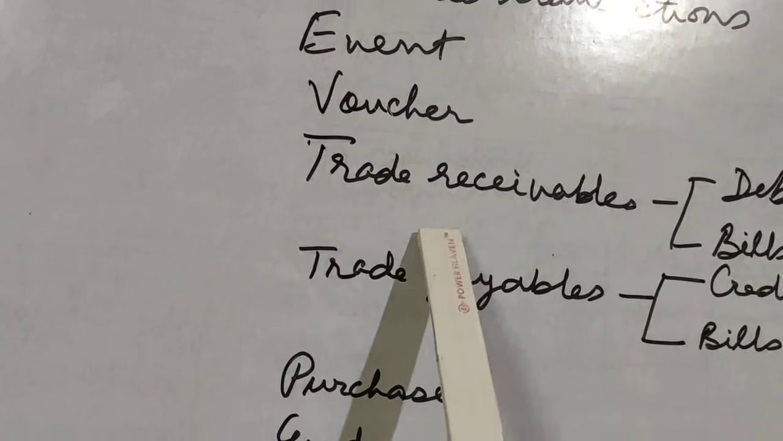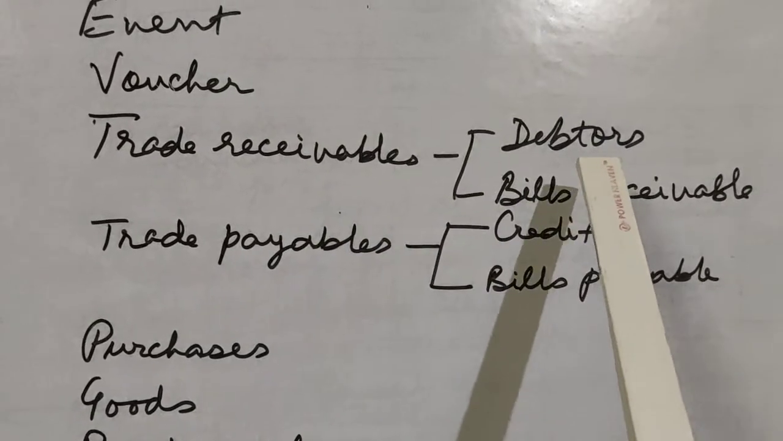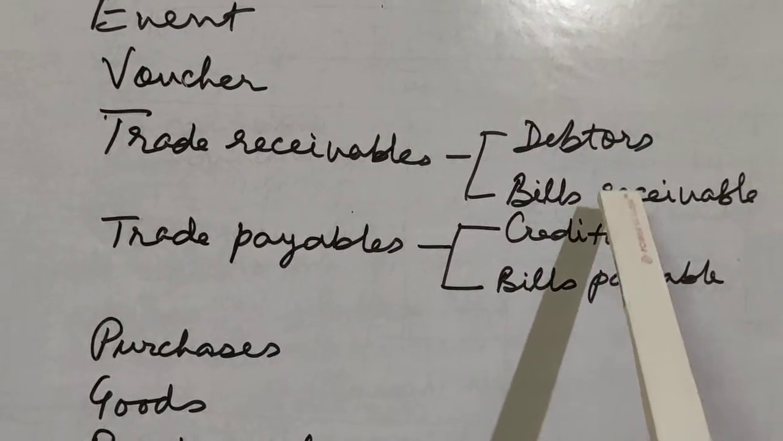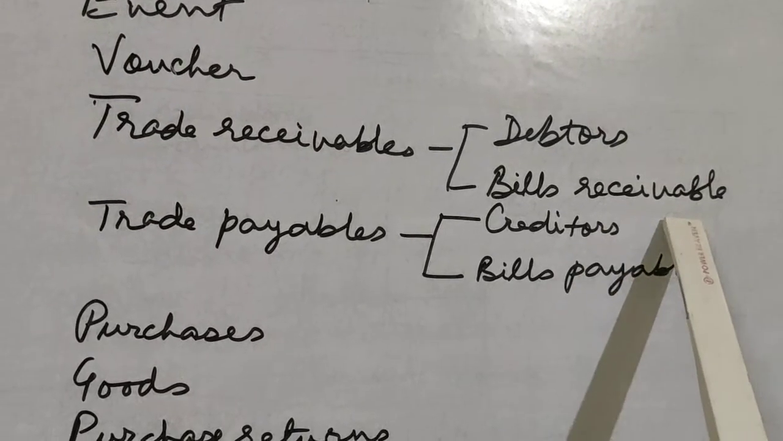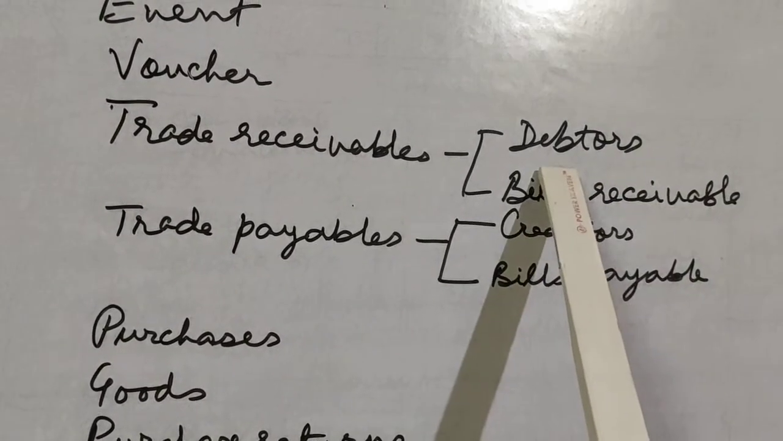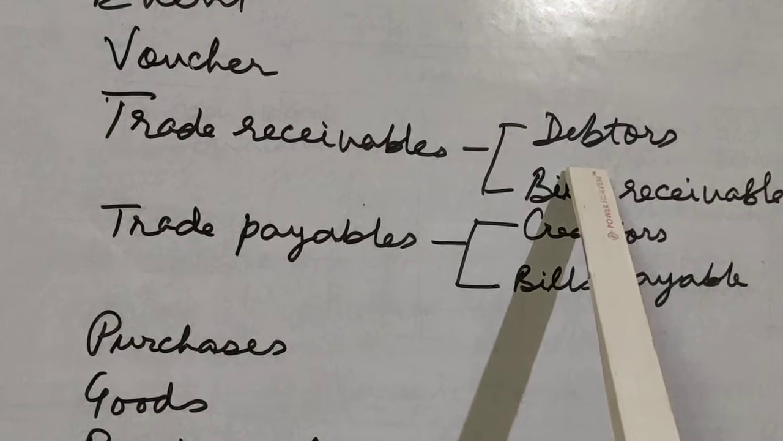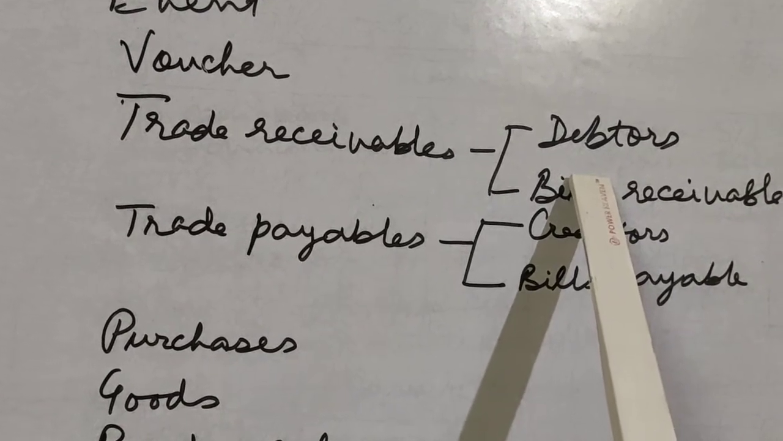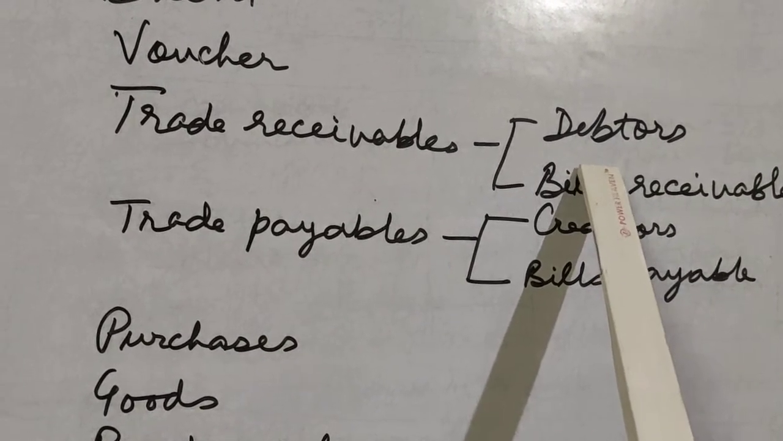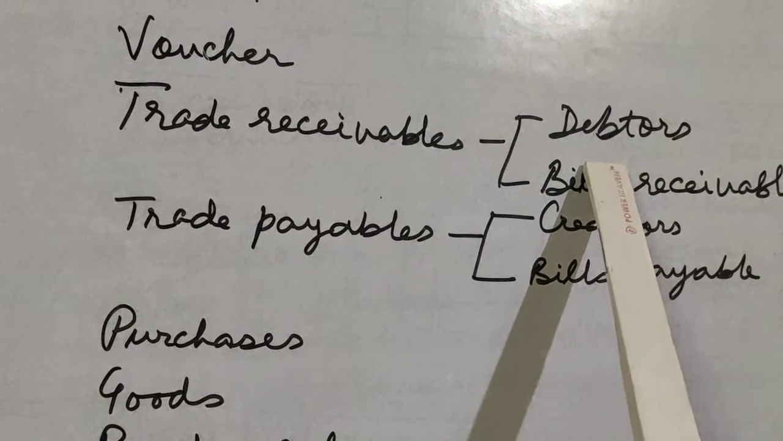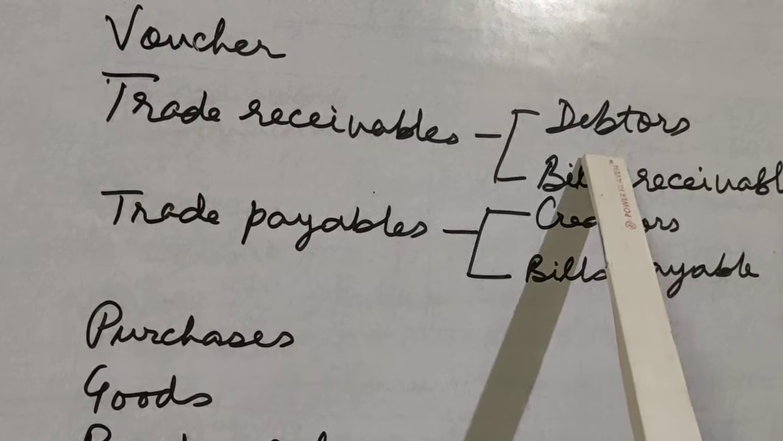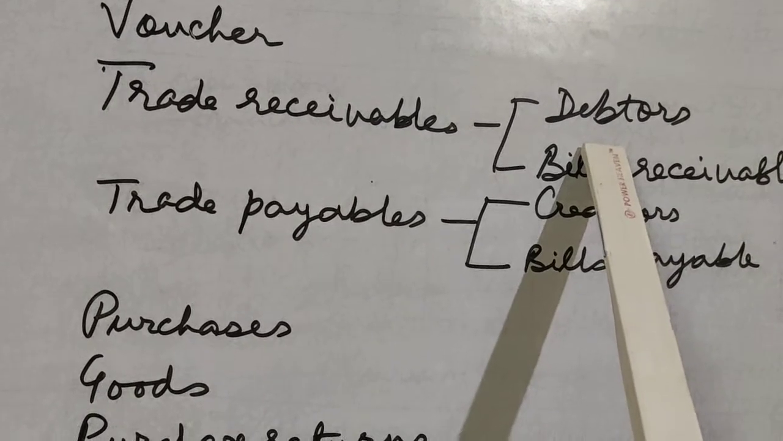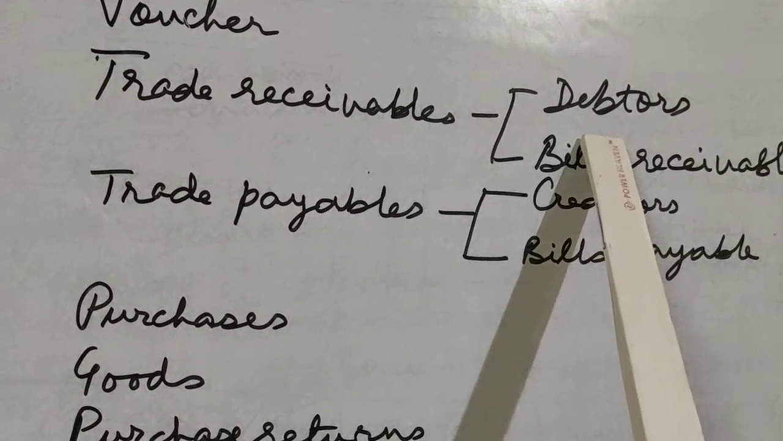Next we come to trade receivables. Trade receivables are either debtors or bills receivable. In short, we call that BR. Debtors are the persons from whom you are going to get money. So, for example, a business sells goods on credit. That means it is selling goods, but it is not receiving money from the person who is buying the goods. So he becomes the debtor of the business.